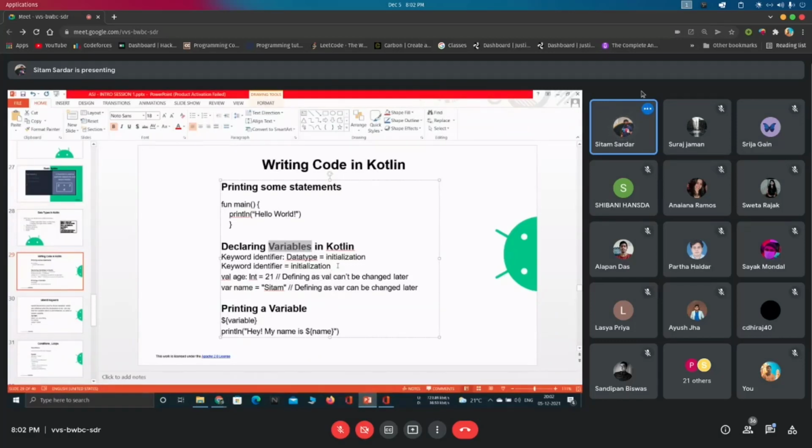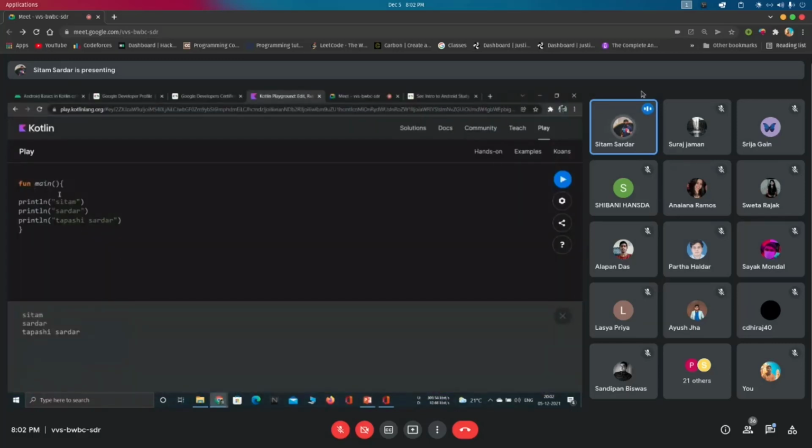Whenever you are creating a variable, it tells the compiler that it is a particular type of variable. Okay, so first of all let me show you how we can make a variable, then I am explaining the overall funda. For creating a variable we can use either val or var. What is the difference between them? I am going to explain. For val, let's say I am creating a variable. Let's say I'm giving it the name variable.